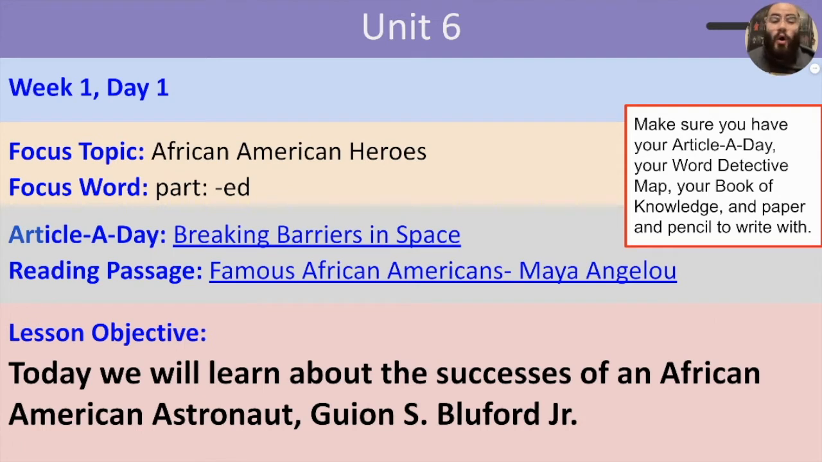Make sure you have your article a day, your word detective map, your book of knowledge, and paper and pencil to write with. Today we will learn about the successes of an African American astronaut, Guyan S. Bluford Jr. Let's get started.